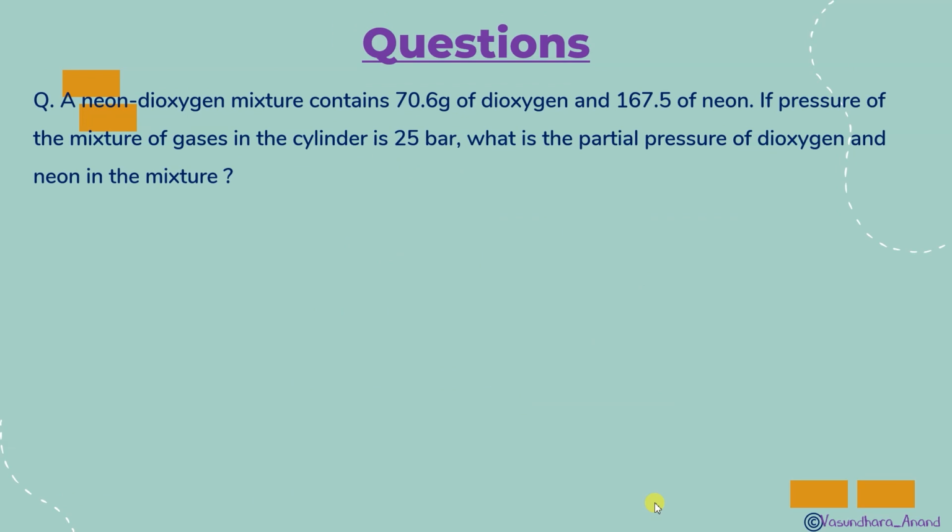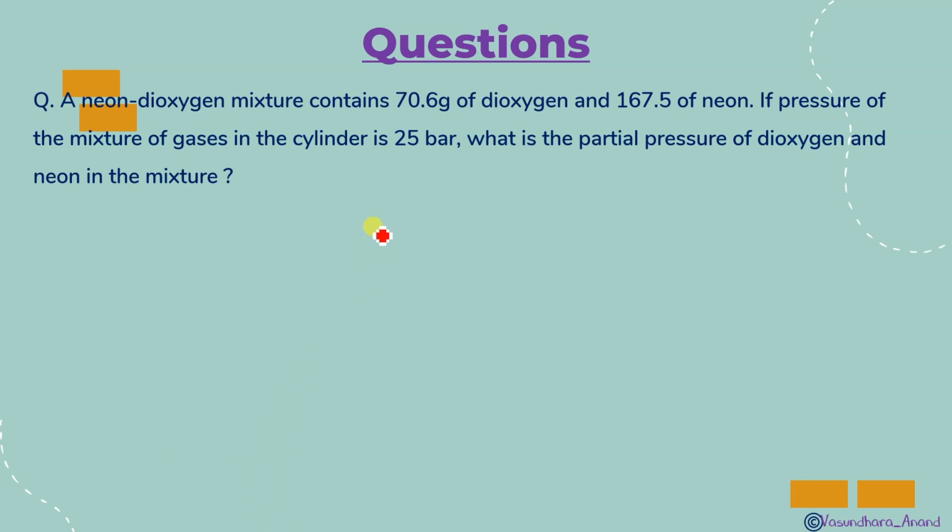Another question is here. A neon dioxygen mixture contains 70.6 gram of dioxygen and 167.5 gram of neon. If the pressure of the mixture of gas in the cylinder is 25 bar, that pressure is for the mixture. What is the partial pressure of dioxygen and neon in the mixture? So what you are supposed to do, this is P total, given. Yes, 25 bar is P total. Then you have to find the individual.